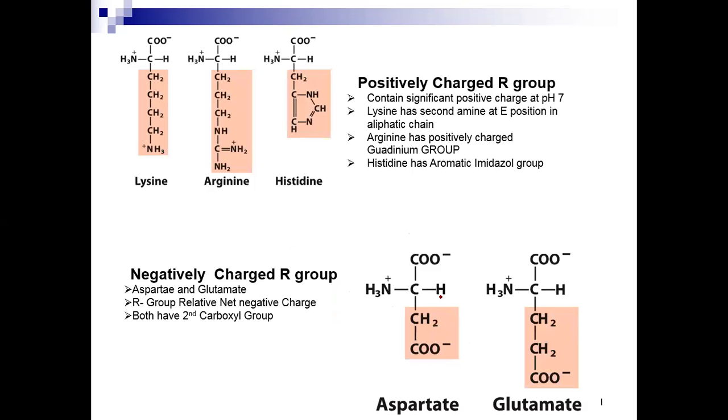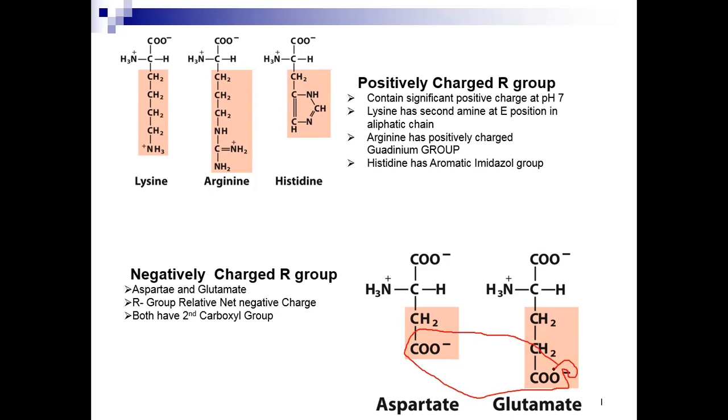The next two groups are the positively charged and the negatively charged R groups. Among the positively charged, lysine, arginine, and histidine are present, and among the negatively charged amino acids, aspartate and glutamate are present. The negative charge of these two is because of the extra carboxyl group present in these molecules.